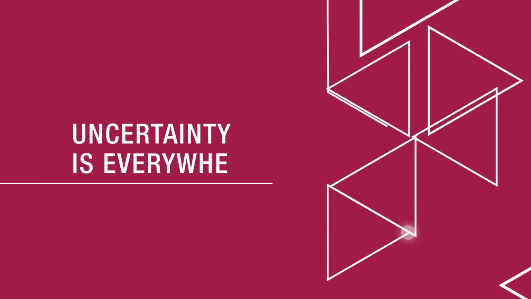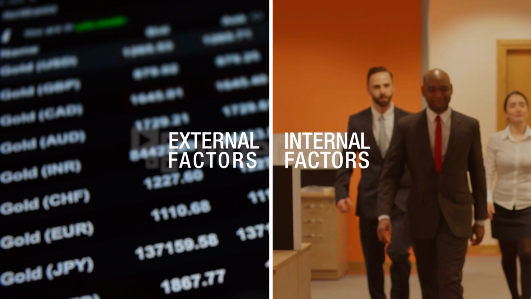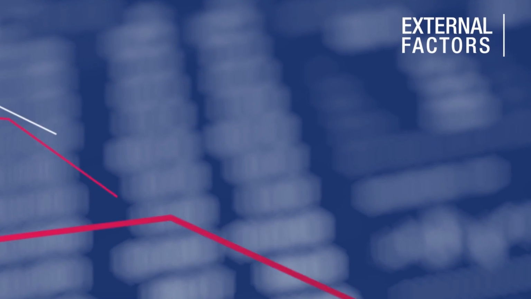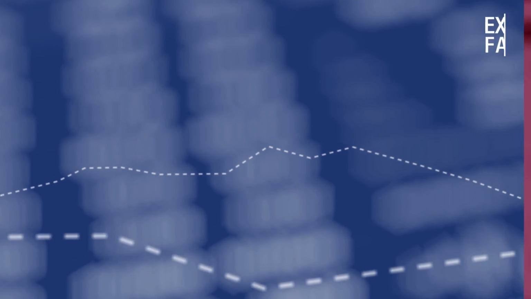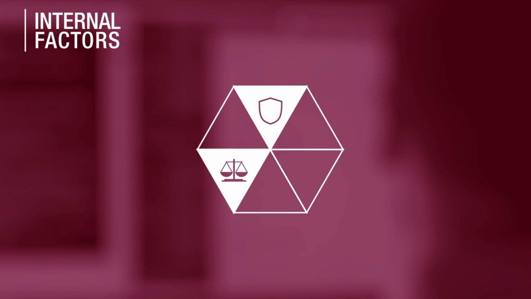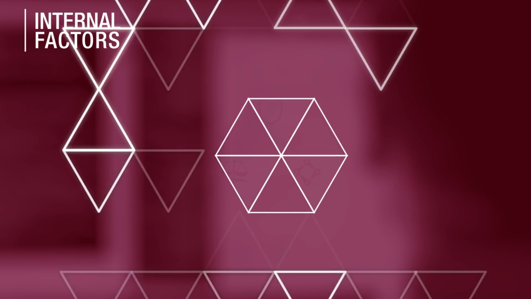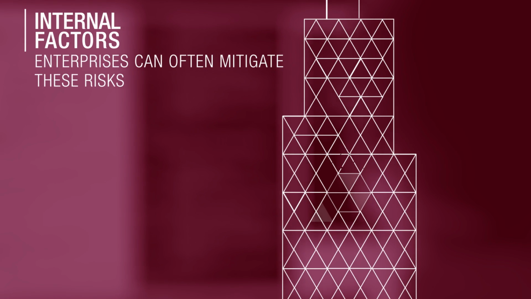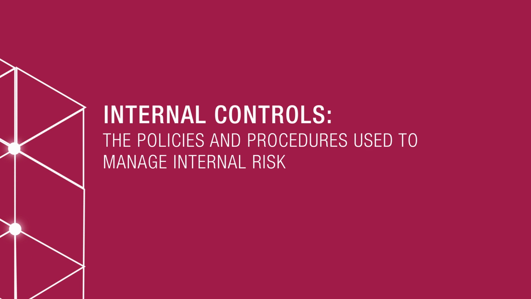In any organization, uncertainty is everywhere. Factors both internal and external may have substantial impact on an organization's goals and objectives. External factors such as consumer sentiment and industry outlooks are largely out of an organization's control, while internal factors such as IT security, ethics, and financial compliance are within an organization's control, and the substantial security, ethical, and regulatory risks they pose can be mitigated. The policies and procedures used to manage these risks are called internal controls.